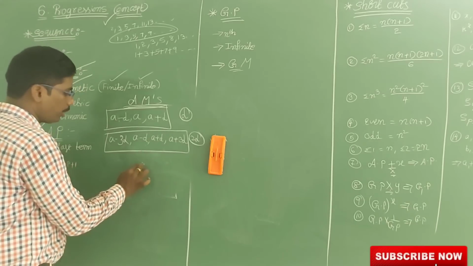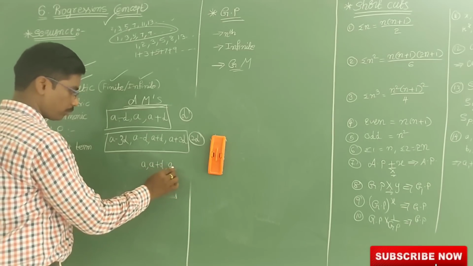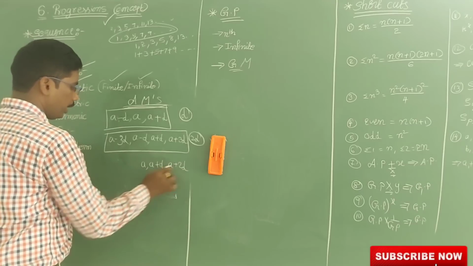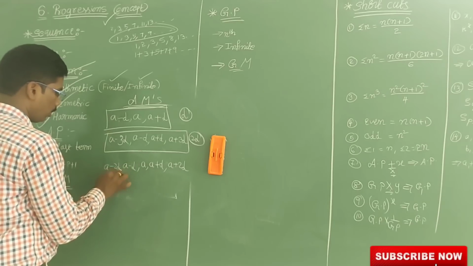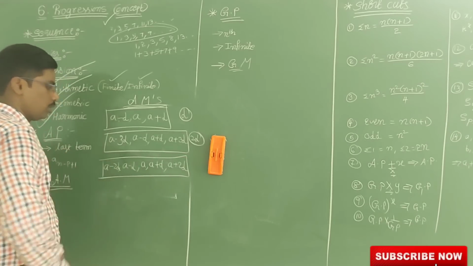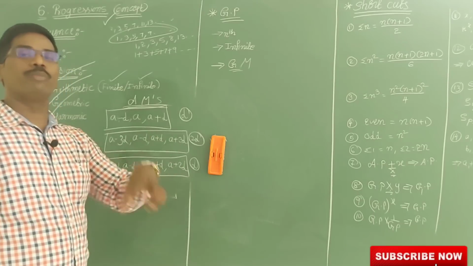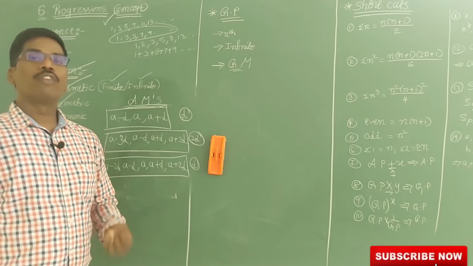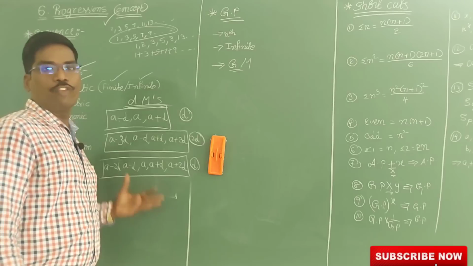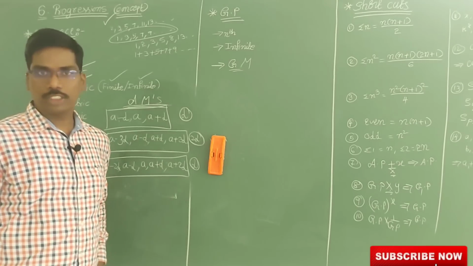Now if 5 arithmetic means are there, A plus D, A plus 2D, A minus D and A minus 2D, so here the common difference is D. If 5 arithmetic terms are there and we don't know the value, they will ask to find the A value. See here, if the sum of the 5 arithmetic terms is 30, find the first term, they will ask.